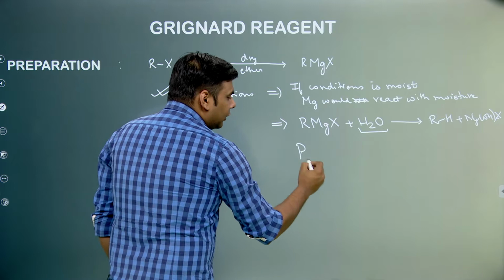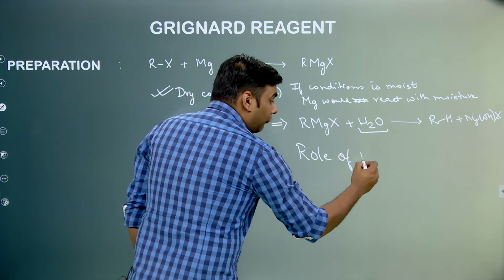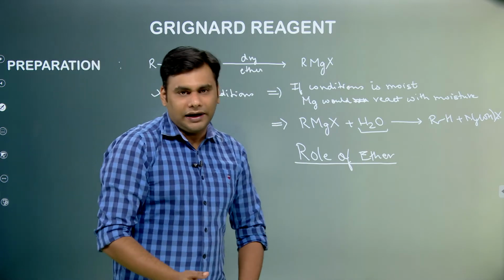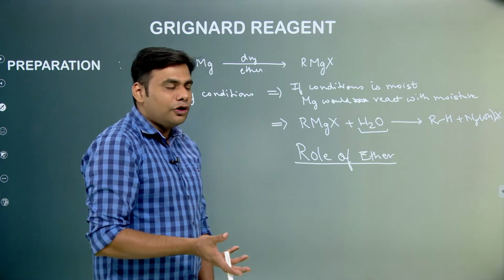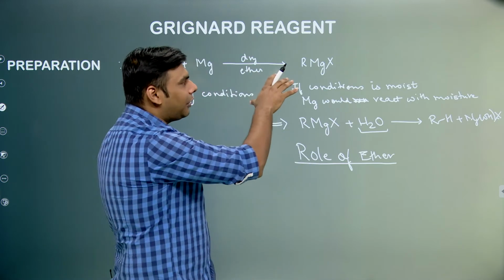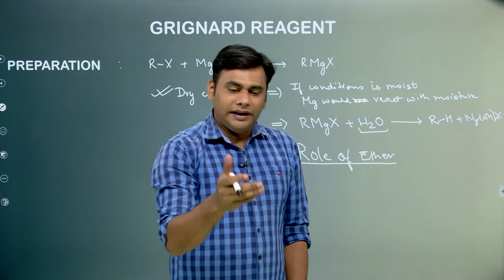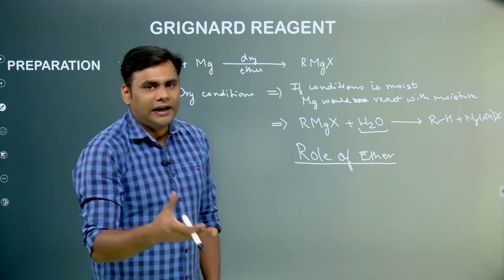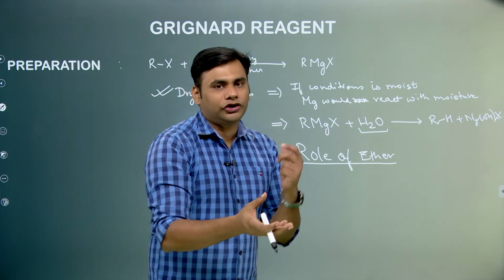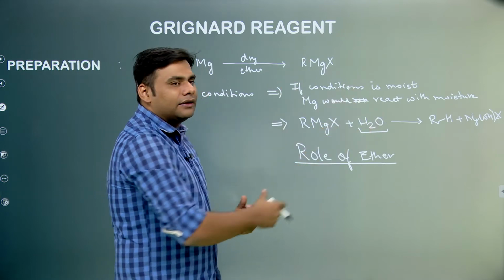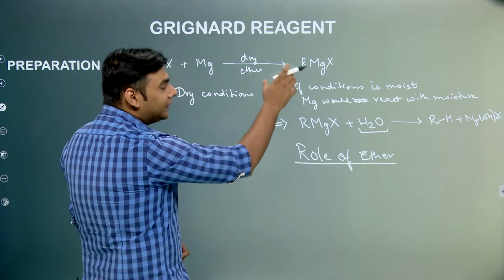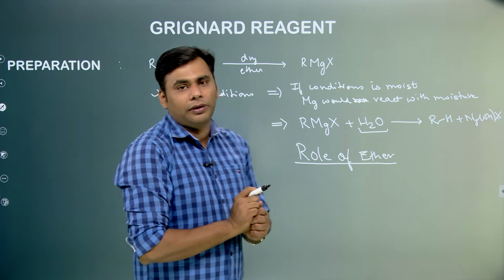Now the next question is the role of ether. What does ether do in these reactions? Now we know that magnesium is highly electropositive and it is highly reactive. So these compounds are highly unstable. Whenever you prepare these compounds in lab, they are generally prepared at very low temperature, that is below 0 degree Celsius, and they are handled with great care, because if it comes in contact with air, air has certain moisture in it. So the Grignard would react with the moisture forming the hydrocarbon and the reaction is exothermic. So we have to make sure that these reactions are carried out at very low temperature.